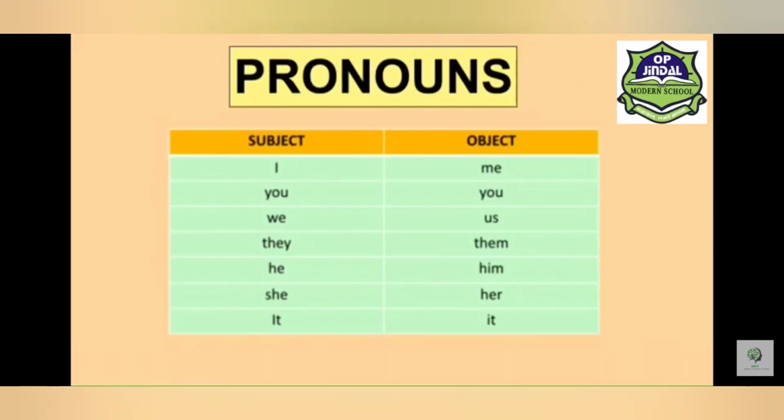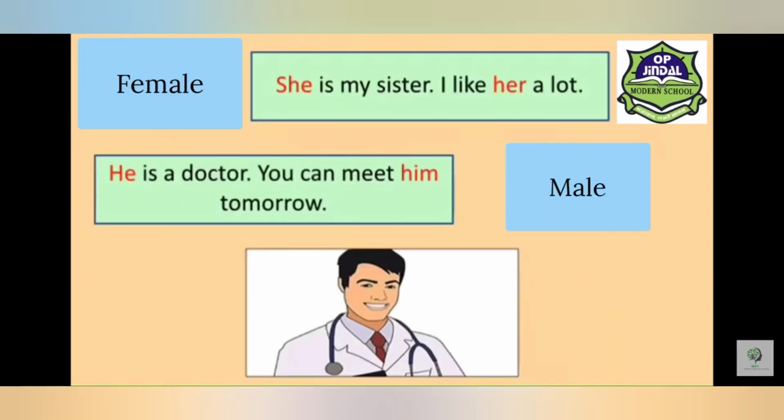So, if we use the pronoun I in the naming part of the sentence, at the beginning of a sentence, then in the middle part or at the end of a sentence, we will use the pronoun me. Similarly, with you, we use the pronoun you. With they, we use the pronoun them. With we, us. With he, him. With she, her. It.